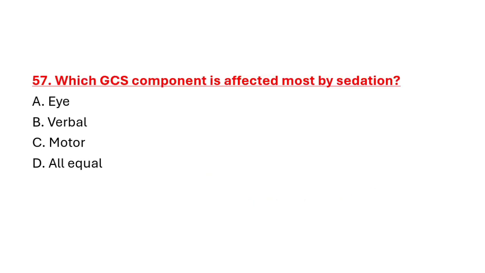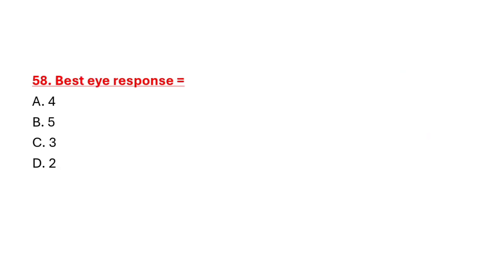Question number 57. Which GCS component is affected most by sedation? Option A. Eye. Option B. Verbal response. Option C. Motor response. Option D. All equal. Correct answer is option B. Verbal response. Question number 58. Best eye response is option A. 4 points. Option B. 5 points. Option C. 3 points. Option D. 2 points. Correct answer is option A. 4 points.